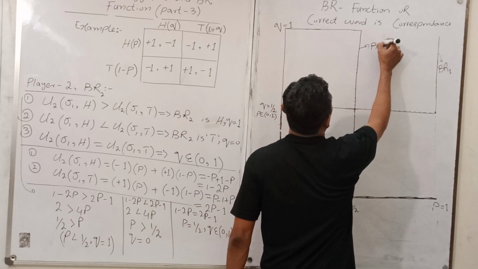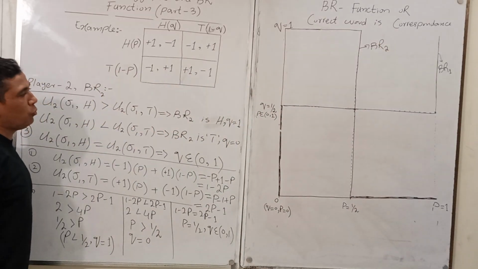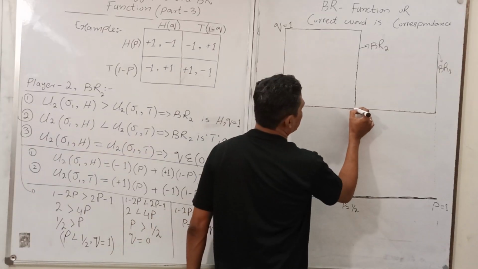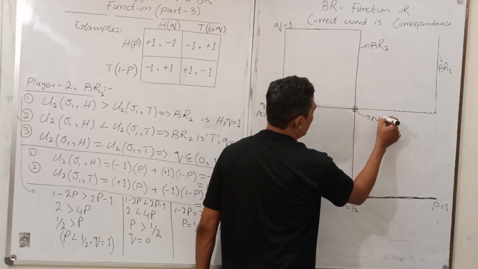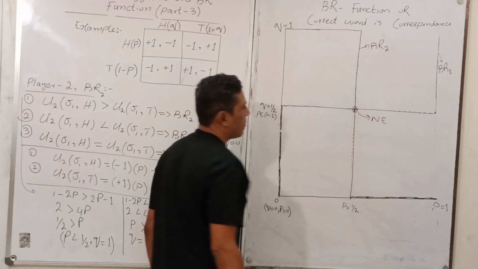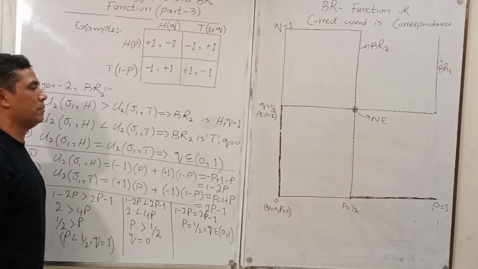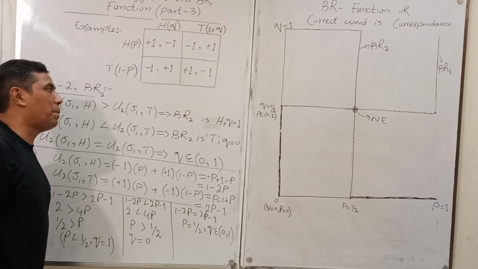It is BR2. So what is the intersection point? This one is called the Nash equilibrium. On this Nash equilibrium, what about the values of P and Q?